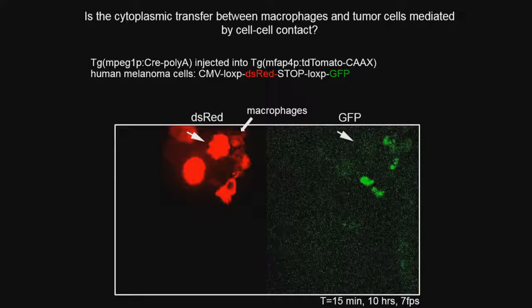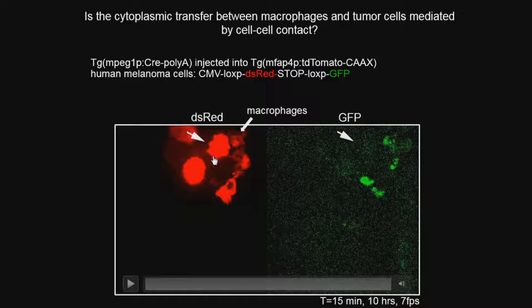This is imaging at the site of injection, where the tumor cells are expressing, again, this LoxP construct. So here they are in DsRed. The macrophages are also in red, but they're labeled, so you can see, and they also morphologically look different, so we can always tell the difference between macrophages and tumor cells. Nevertheless, you can see that tumor cells and macrophages are in contact with one another, and when you look in the GFP channel, it is not yet GFP.